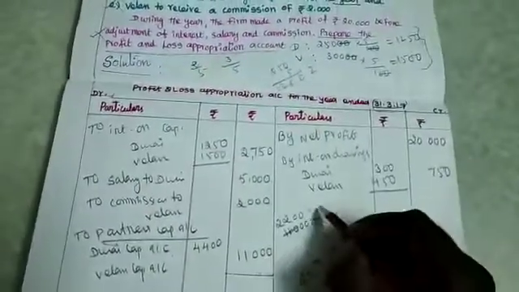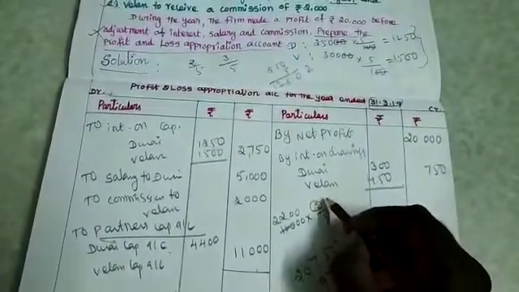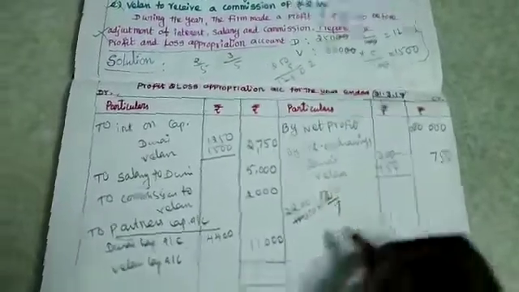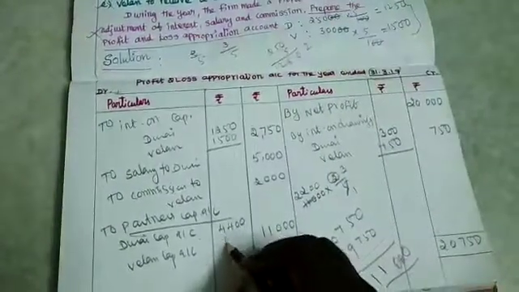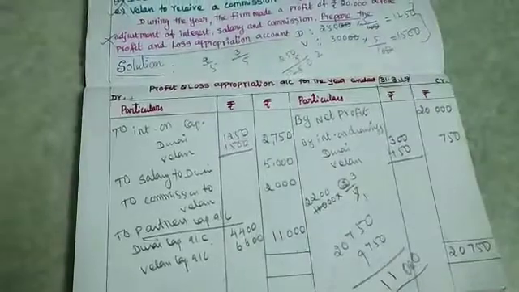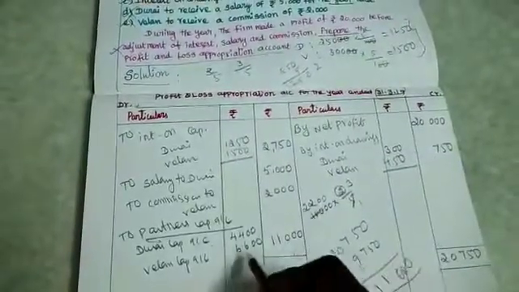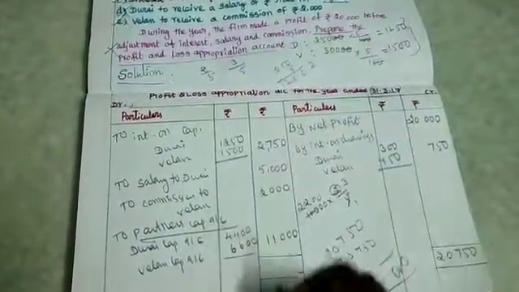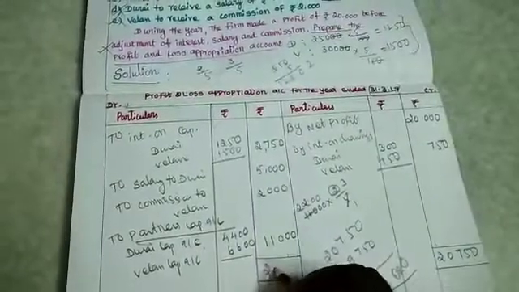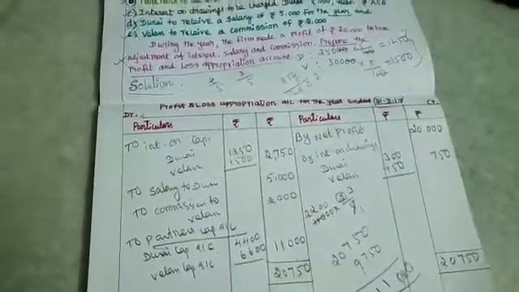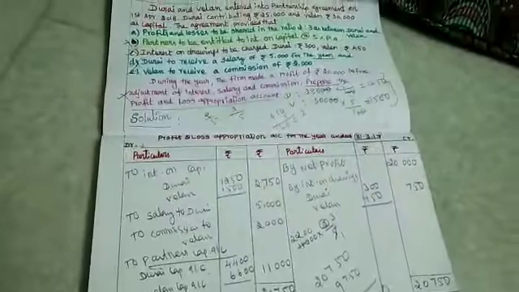In the same way, 2,200 into 3 is 6,600 for Velan. So the total amount of 11,000 is distributed. When you balance both sides, you get the amount 20,750. So it might be asked as a 5-mark question, dear.